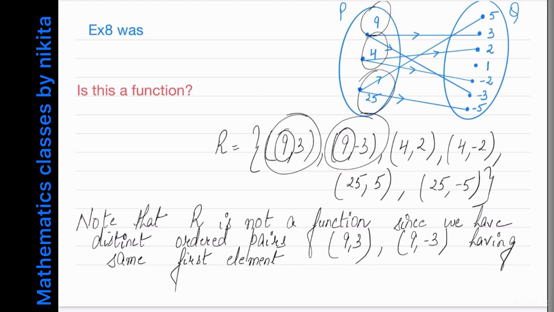So that means 9 does not have a unique image. Okay, so that is, 9 does not have unique image.